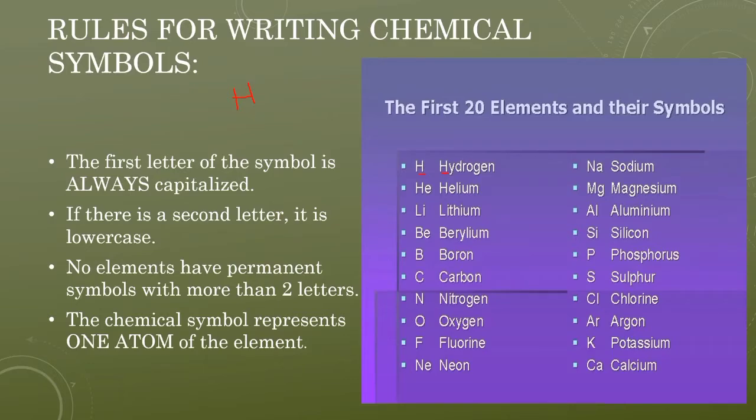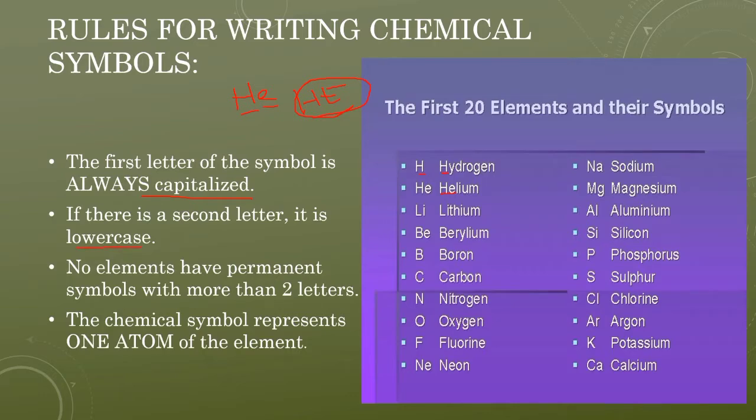So in order to distinguish between hydrogen and helium, we write it He, that means the second letter of helium is added. We don't write He with both letters capital. We cannot write this one. If we write this, the chemical symbol is wrong. The rule is that every first letter should be uppercase, always capitalized. If you see, the first letters are all capitals only, and the second letter is always lowercase.